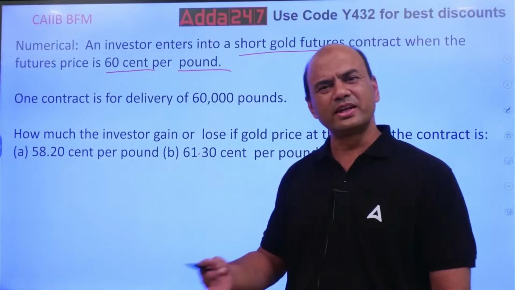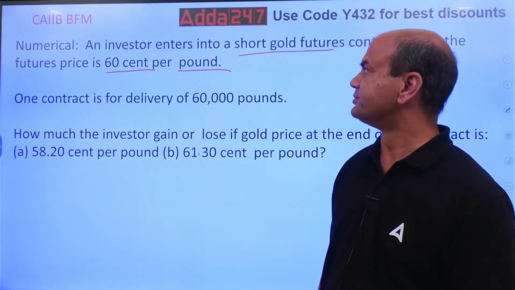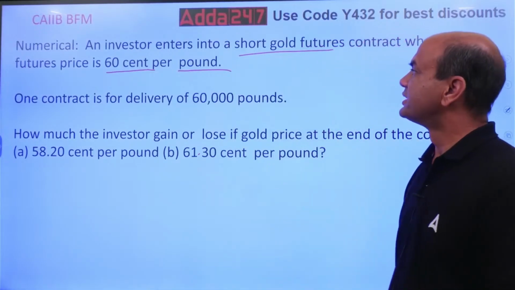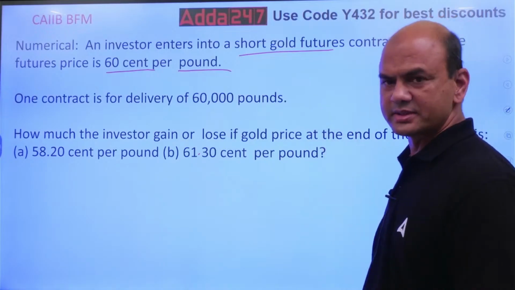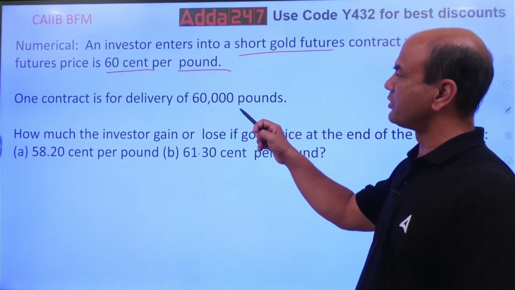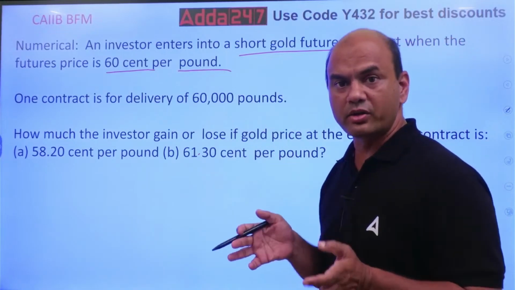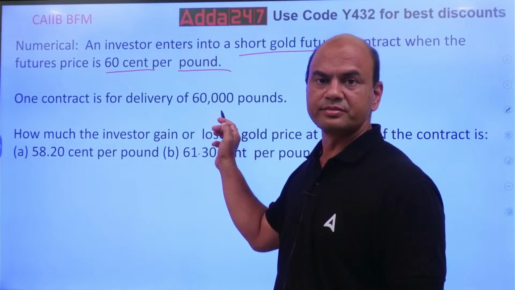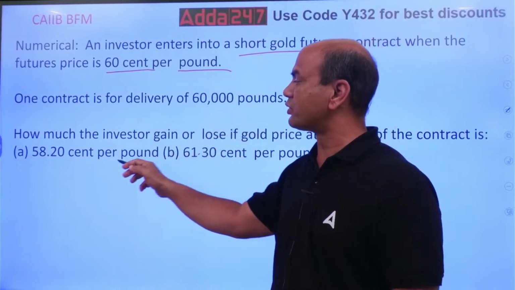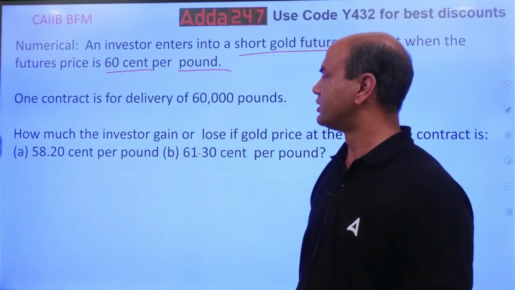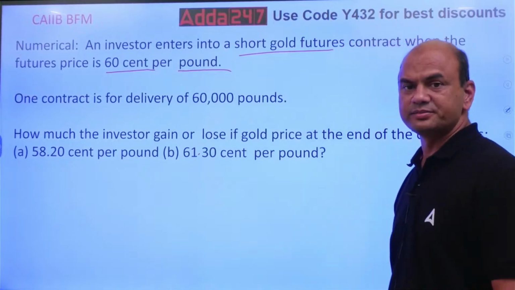But after all, it's one and the same thing. Okay. So 60 cents per pound is the futures price, and one contract for delivery is 60,000 pounds. It means if you have to purchase one contract, you have to invest this much. And now the rate goes to 58.20. Then what happens in this case?